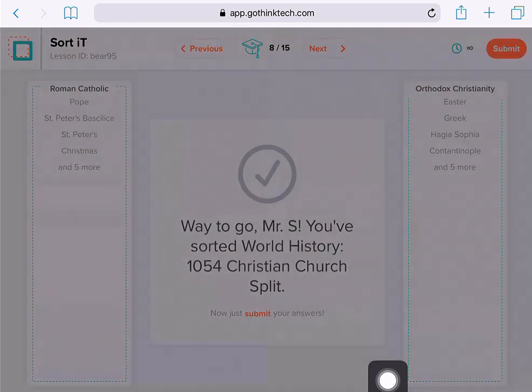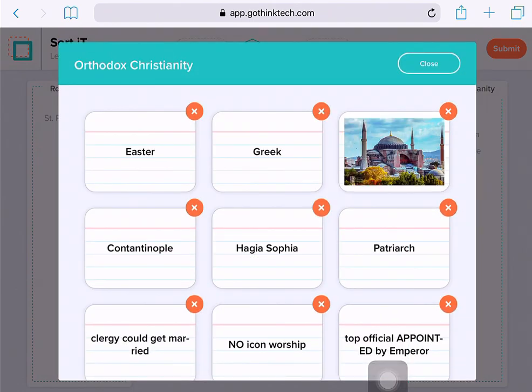Let's take a look at Greek Orthodox, and we see that Easter is going to be the celebration that is more important with the Greek Orthodox folks. Using the Greek language makes sense. We see Constantinople is the capital city. The Hagia Sophia, and here's a picture of the Hagia Sophia. A patriarch is going to be equivalent to the Pope. However, the patriarch is appointed by the emperor. So way back when we studied this, Justinian in the 525 era would have appointed the patriarch to be the head official of the church.